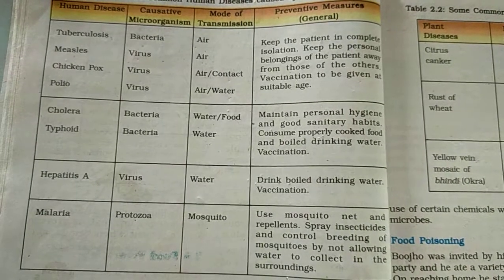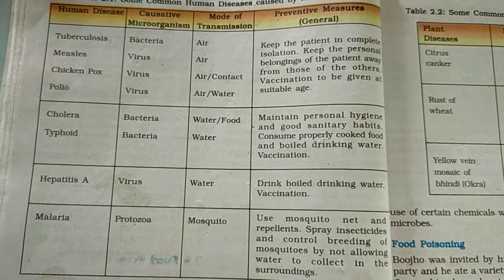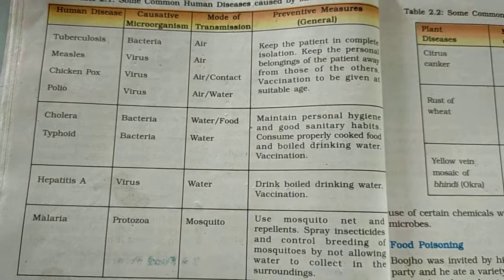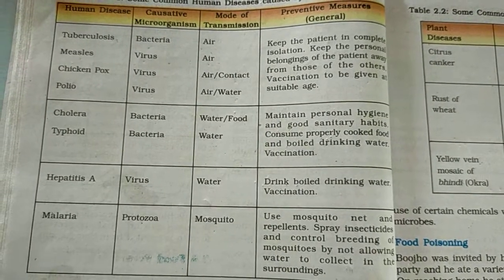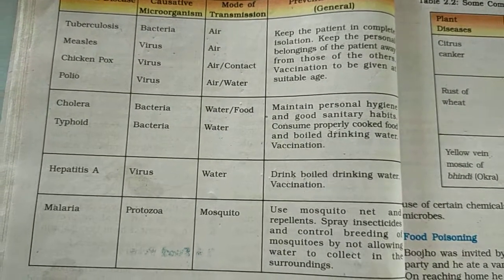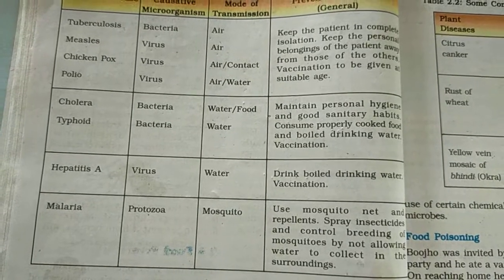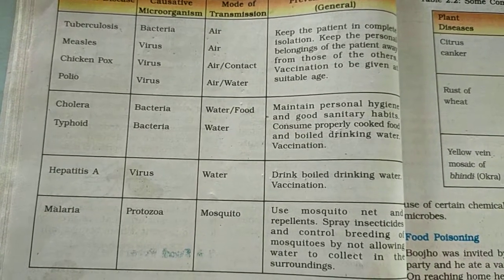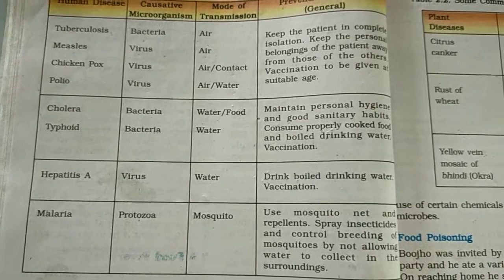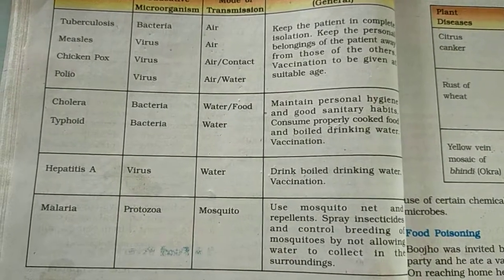Use mosquito nets and repellents. Spray insecticides and control the breeding of mosquitoes by not allowing water to collect in the surroundings.